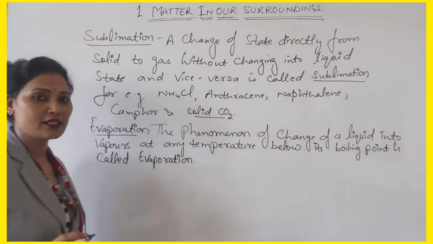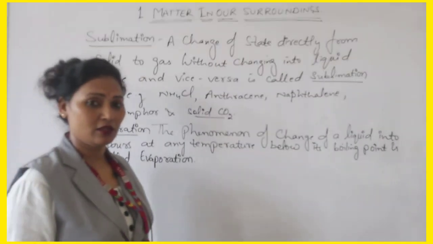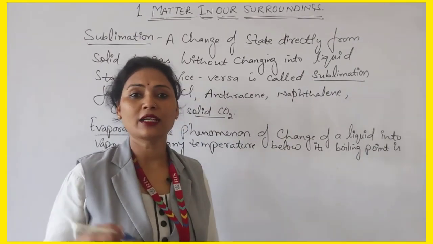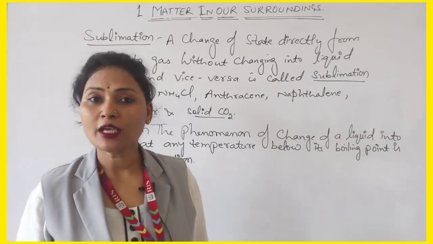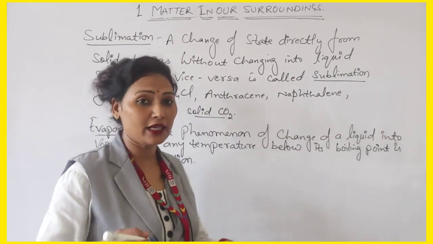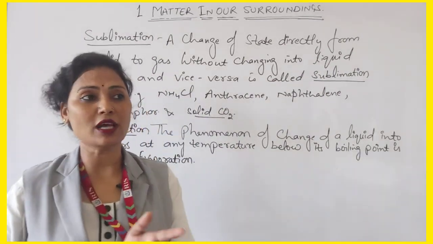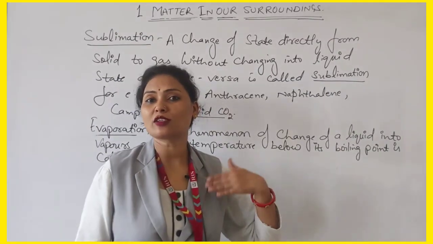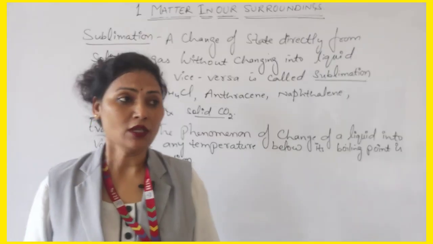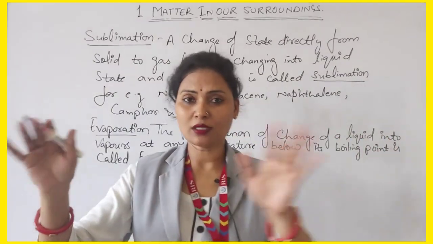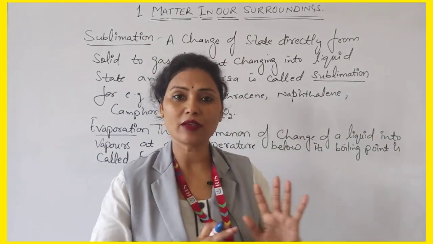Now some factors which affect evaporation are surface area, wind speed, and humidity. So you can write that. I have explained how the surface area will affect it. For example, if the surface area is more, the evaporation is more. If we spread the clothes, they will dry up easily.